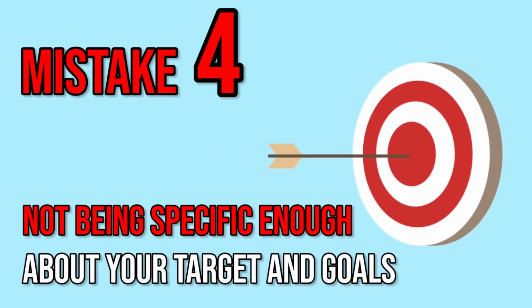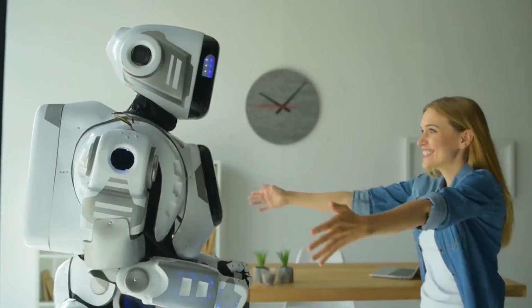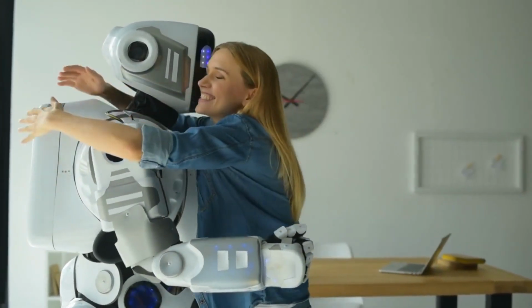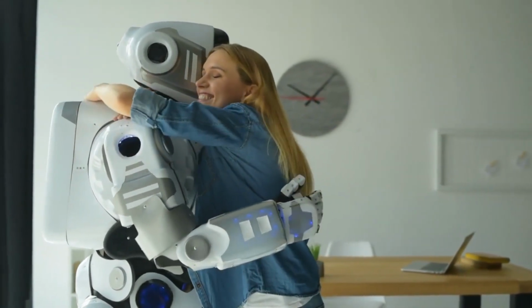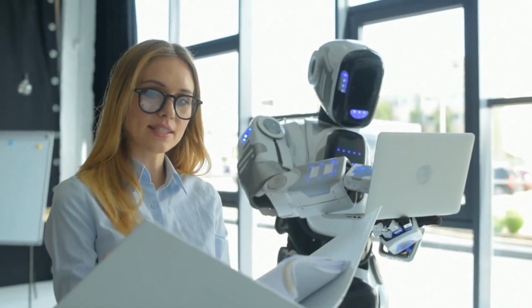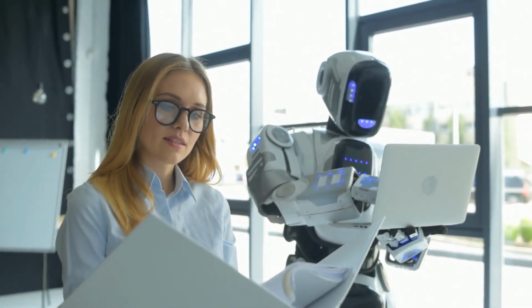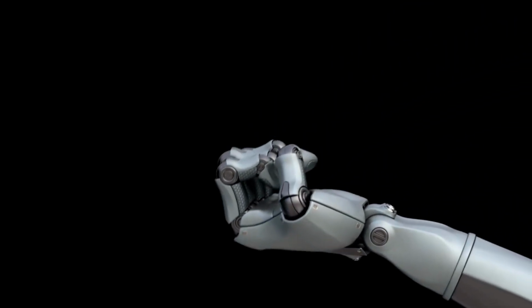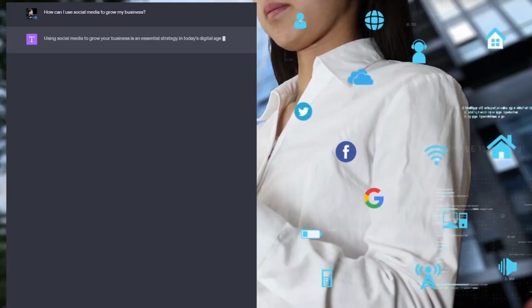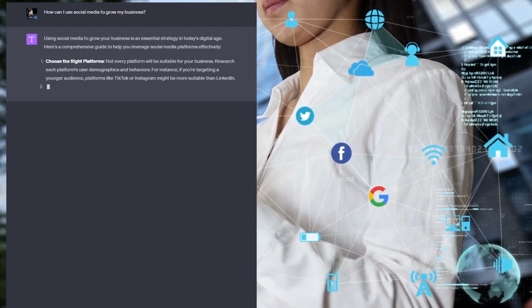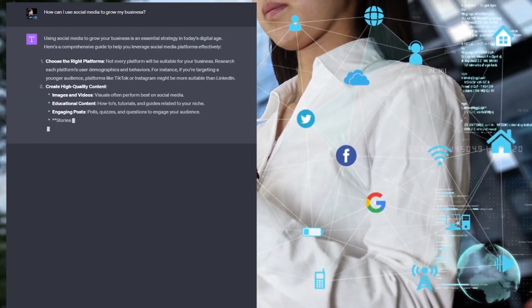Okay, the fourth common mistake when using AI is not being specific enough about your target audience and goals. I see this mistake all the time. People expect AI to be mind readers and to know what you want. Sorry, but AI needs as much information as you can give it to give you exactly what you want. So if you ask AI this question, how can I use social media to grow my business? You can see the output is very generic.